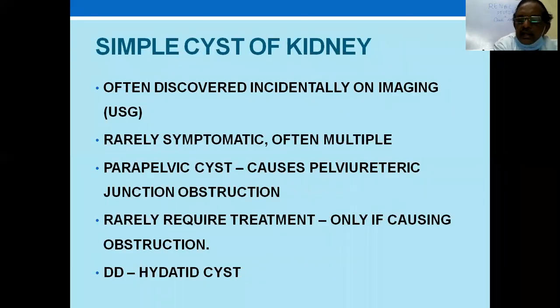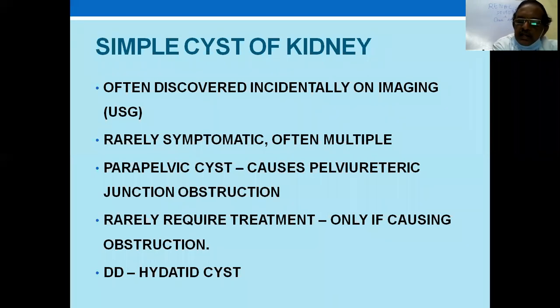Simple cyst of the kidney is very much present routinely in so many people who undergo ultrasound, and many people come for consultation for this, asking what to do about the cyst in the kidney. Cysts are common in the adult age group and also appear in people undergoing hemodialysis. Normally, it is discovered incidentally on imaging for some other reason. They say a simple cyst of 3 millimeters to 3 centimeters, usually in the upper pole of the kidney, something like that. And usually they are asymptomatic. Very rarely they can cause hematuria, infection, something like that. Cysts can be multiple in one kidney or can be bilateral also. Bilateral cysts are also common.